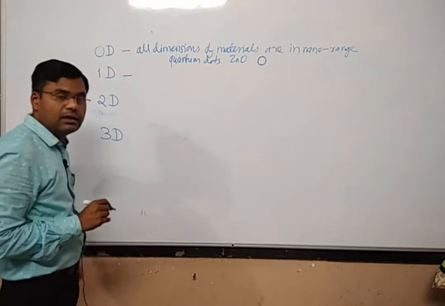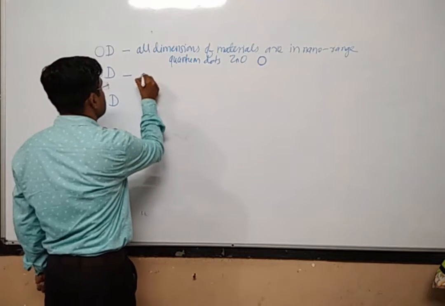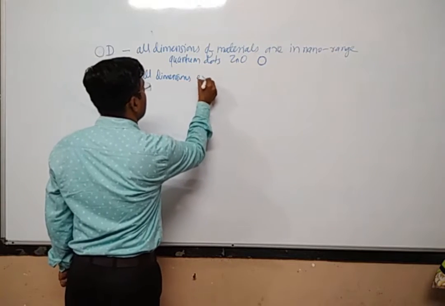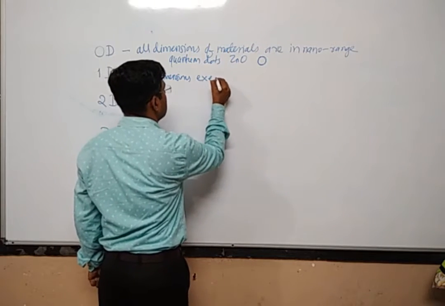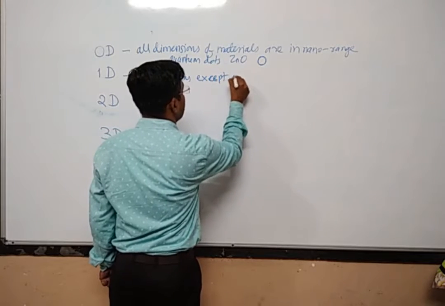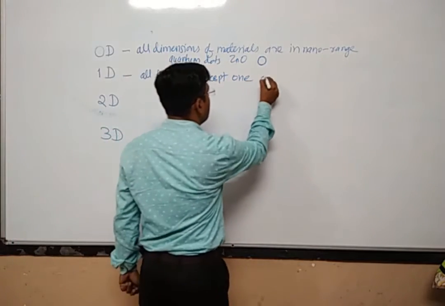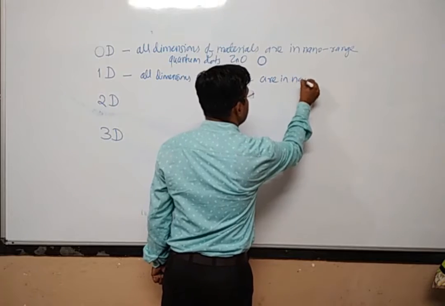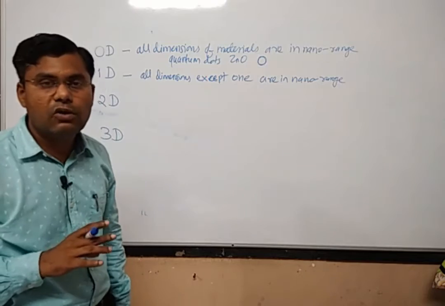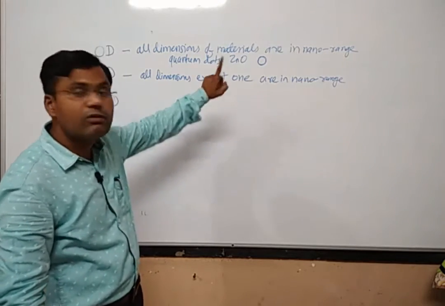1-dimensional nanoparticle. What is the meaning of 1-dimensional nanoparticle? If all the dimensions except one are in the nano range, then such a material will be called a 1-dimensional material. Understood? All dimensions except one.